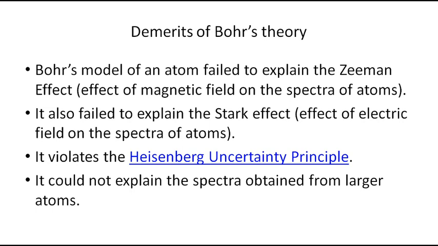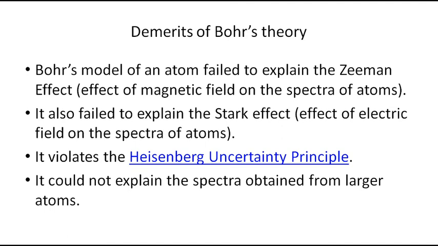And the spectrum of atoms is also affected by the electric field. So the electric field affects your spectrum, and the magnetic field also affects your spectrum. The splitting of lines by a magnetic field is called the Zeeman effect, and the splitting of the lines of the spectra of atoms by an electric field is called the Stark effect. But we are not going to see these two effects in detail now. For your level, you are not going to study this. You just understand what the demerits of Bohr's theory are. So these two effects cannot be explained by Bohr.